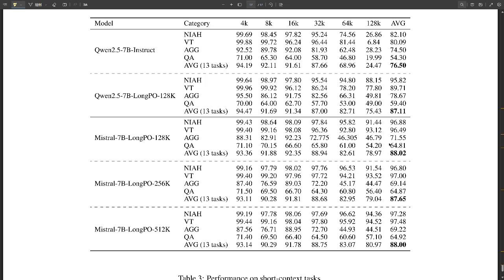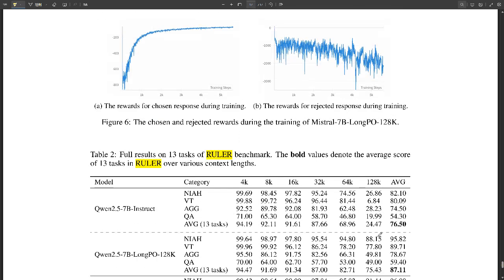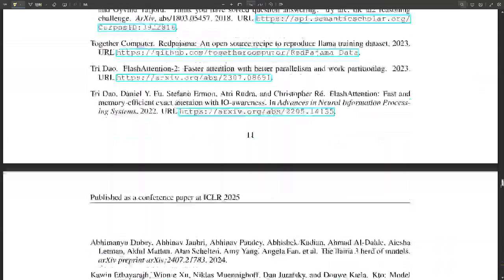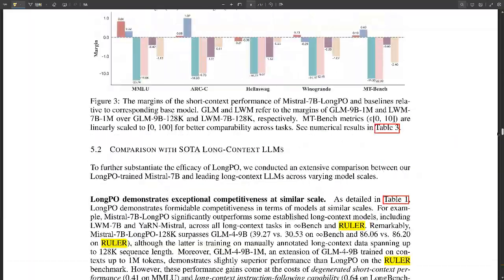Before we move on, I just want to get your overall take on this LongPO method. What does it mean for the future of LLMs? For me, it's a big step forward. It's a really promising solution to that old problem of balancing how well LLMs understand short and long contexts. And the coolest part is it doesn't need huge amounts of labeled data. That's always been a big hurdle in LLM development. So it could actually make these powerful technologies more accessible and speed up progress in the field.